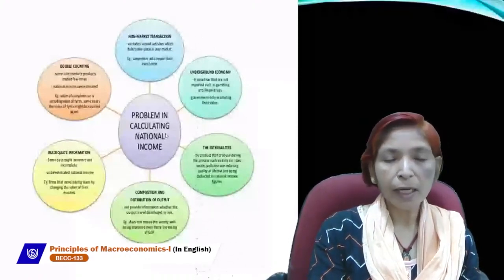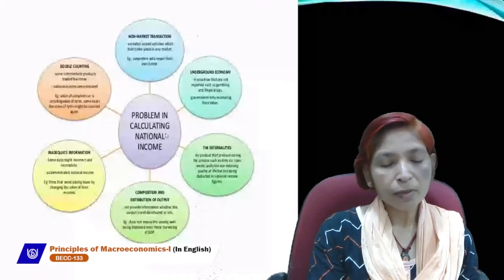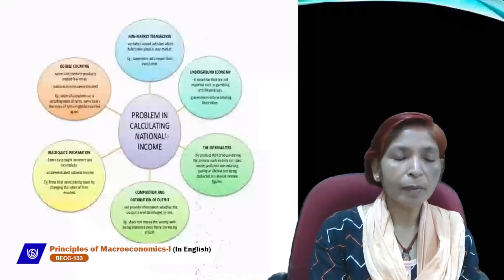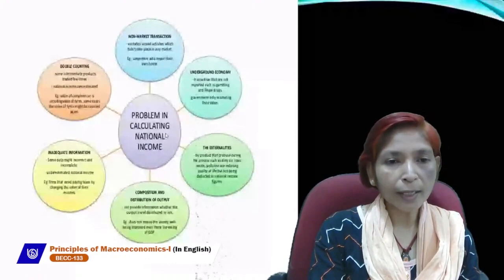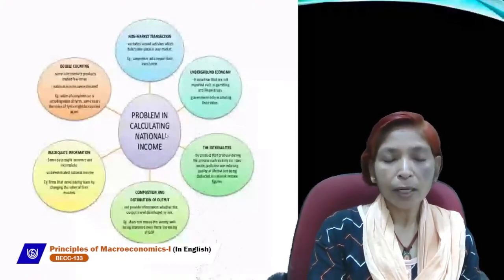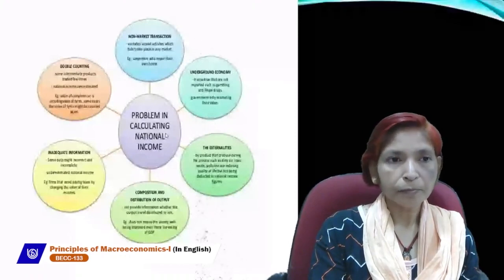And if we have inadequate or incomplete information, then the market will fail and this will create the problem of estimating national income. These are the problems while estimating national income. They always occur. We should avoid these problems so that we can get accurate national income.